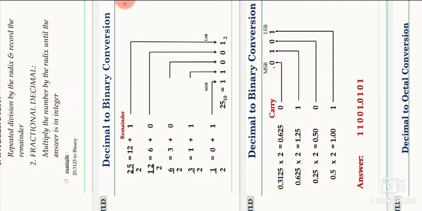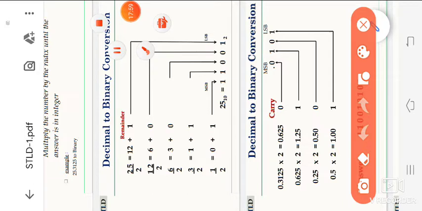0.3125 into 2. We are multiplying the value. We are getting 0.625. Any value will occur in this place, so we note down the value. Again 0.625 multiplied by 2, we are getting 1. The integer part will always be 0.